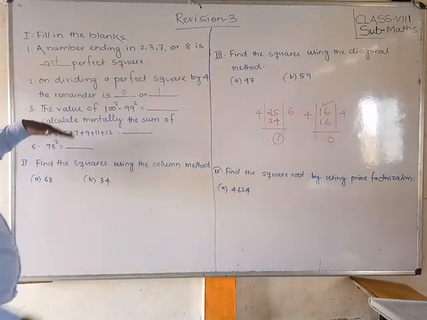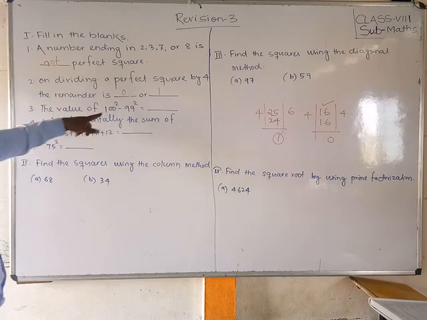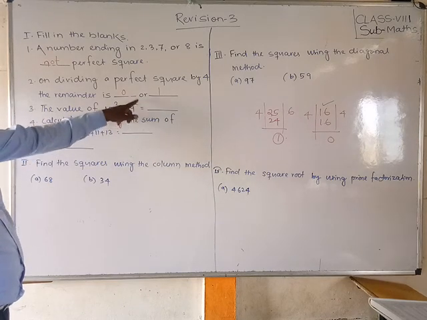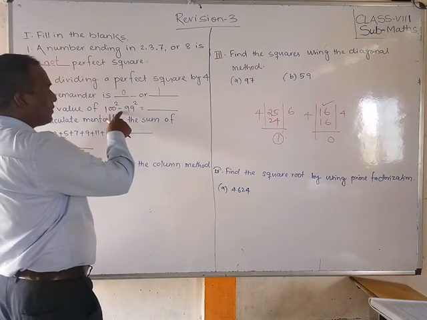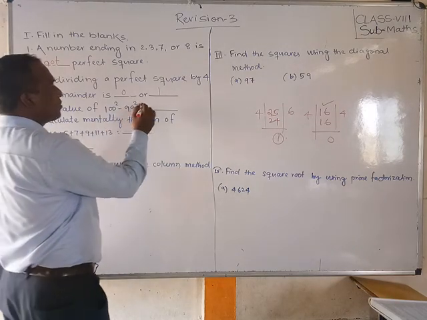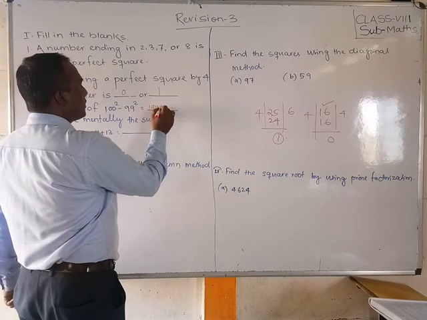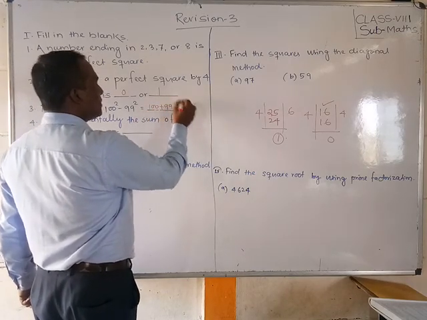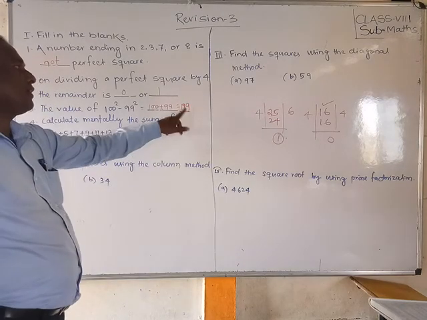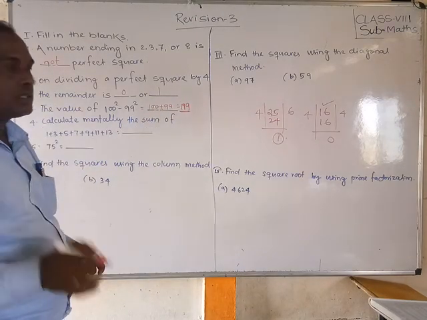Okay. Next, third question, friends. The value of 100 square minus 99 square. So students, already I have told you, if the difference of two consecutive square numbers is asked, then what you have to do? Just add 100 plus 99 is equal to 199. This is the only answer, 199. Did you understand, friends?